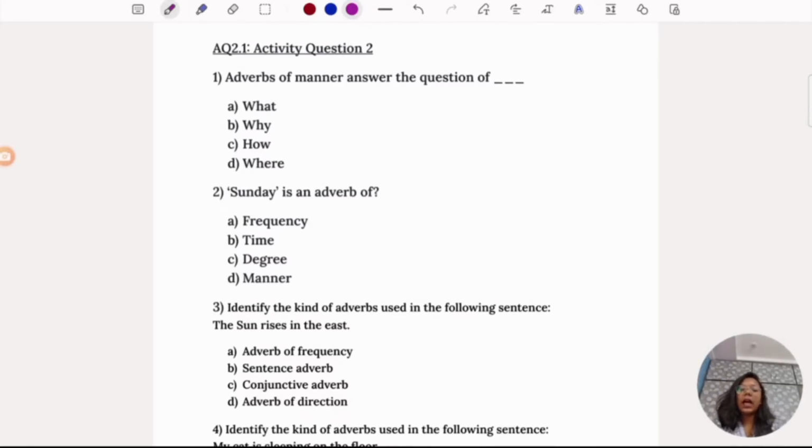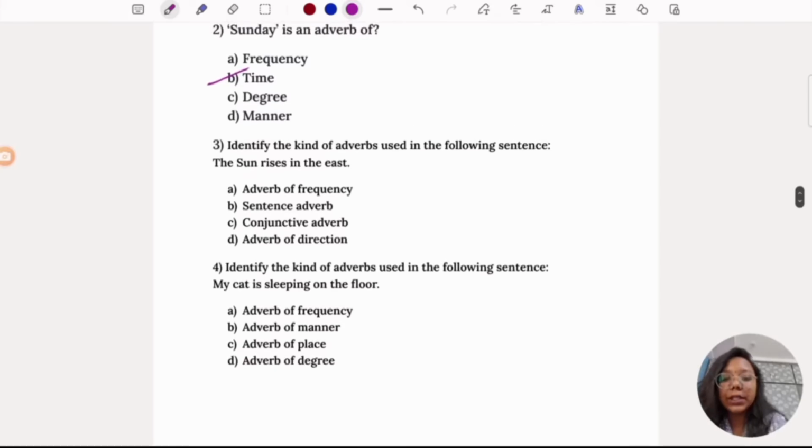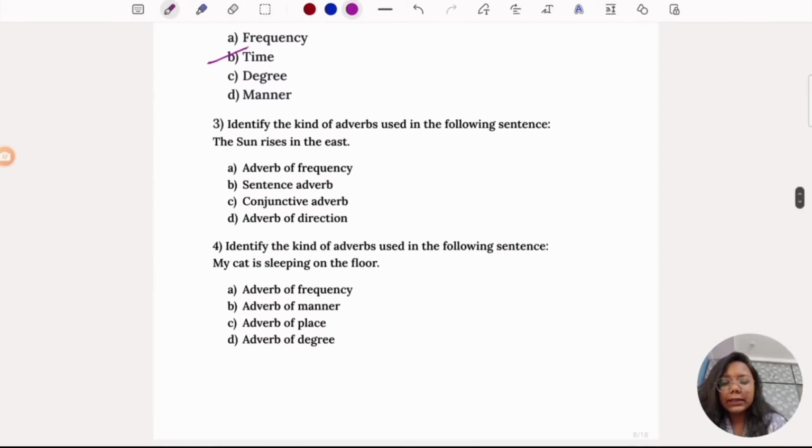Adverbs of manner answer the question of, it's easy, how the action is being performed. Sunday is an adverb of time. So the third question, identify the kind of adverbs used in the following sentence. The sun rises in the east. It rises in the east. It's the adverb of direction.